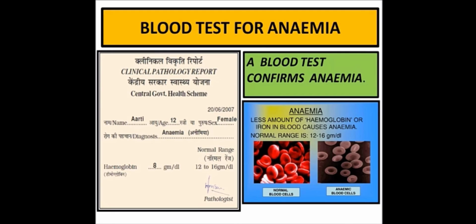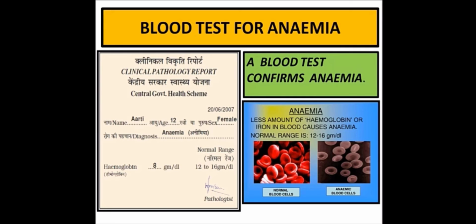You can see here, Aarti is suffering from anemia. Actually, the hemoglobin level in human beings should be a minimum of 12 and a maximum of 16. But Aarti has only 8. And see her red blood cells. Normal blood cells should be dark red in color, but in persons suffering from anemia, the blood cells are a very pale red color. So her level is very low, 8. She wants to improve her level to 12.